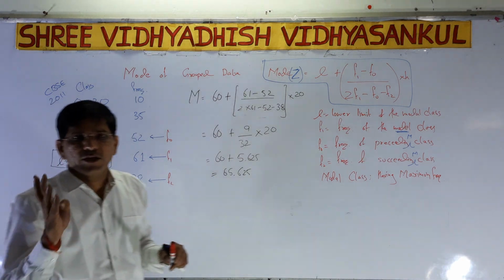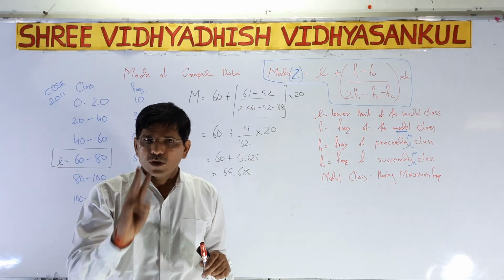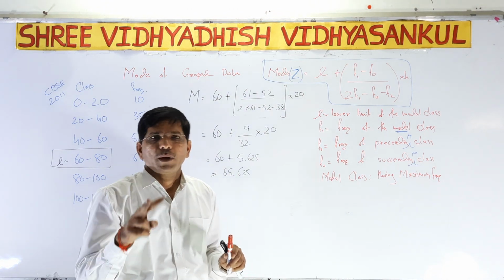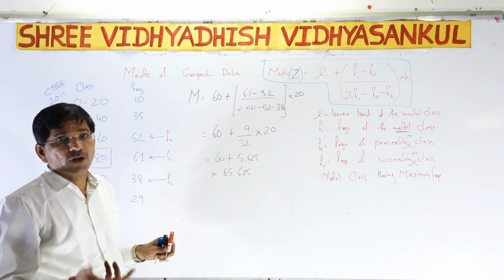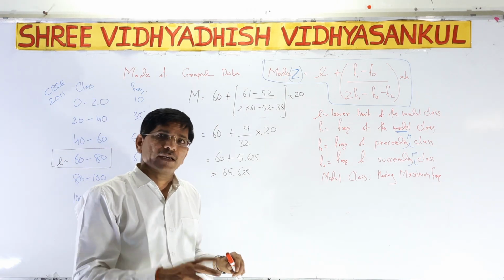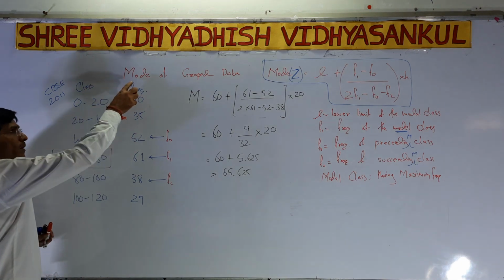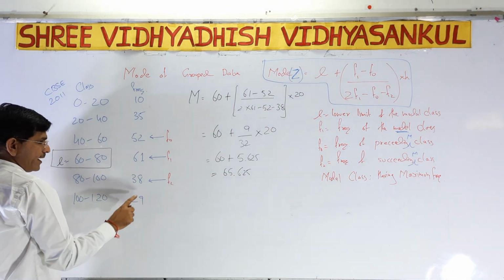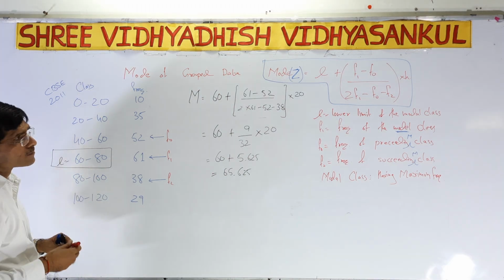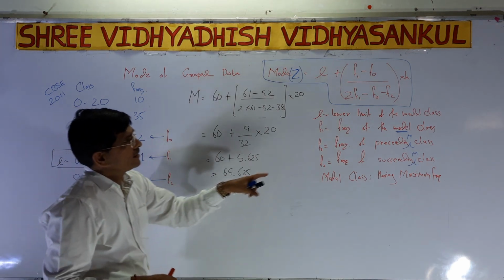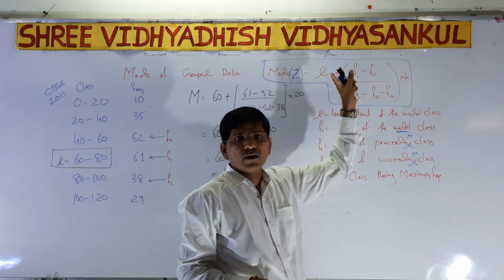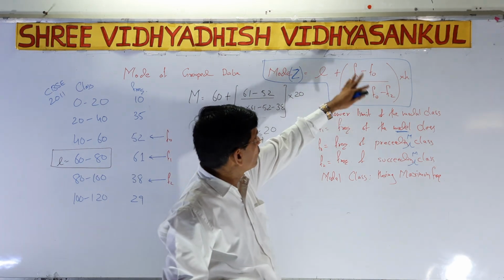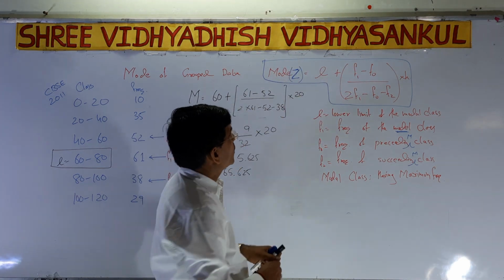Among mean, median and mode, all three central tendency sums, the easiest sum is mode. So it may be asked for 2 marks, or even for 1 mark. The frequencies given are 10, 35, 52, 61, 38 and 29. Note that the total frequency is not given, and it is not needed in the formula.